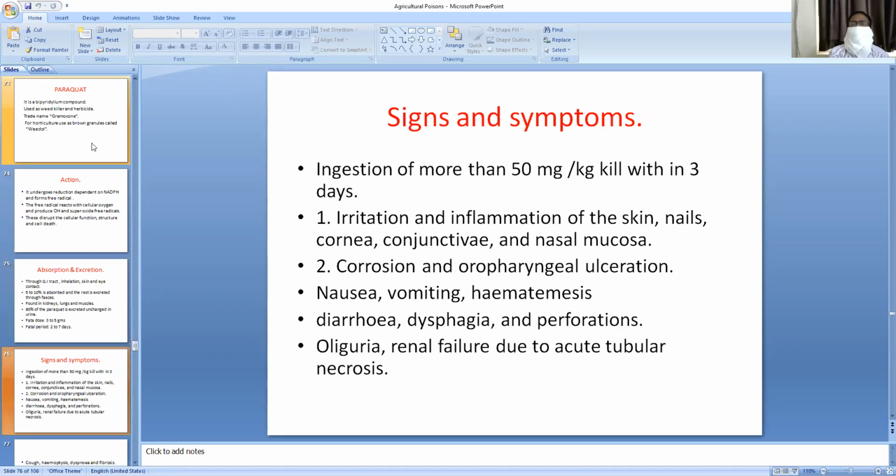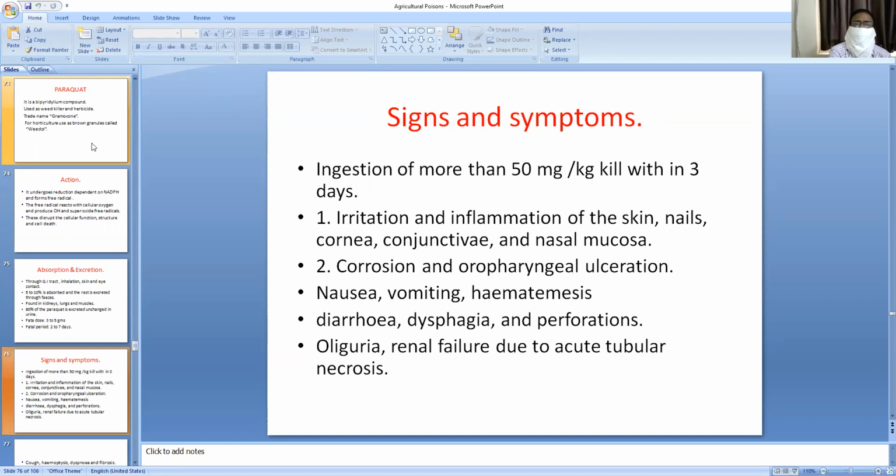What are the signs and symptoms of paraquat or diquat poisoning? Ingestion of more than 50 milligrams per kg will kill within 3 days. Irritation and inflammation of the skin, nails, cornea, conjunctiva, and nasal mucosa will be seen. Corrosion and oropharyngeal ulceration is an important sign of paraquat poisoning. It has a corrosive effect on the mucous membrane of the oropharynx and causes ulceration.